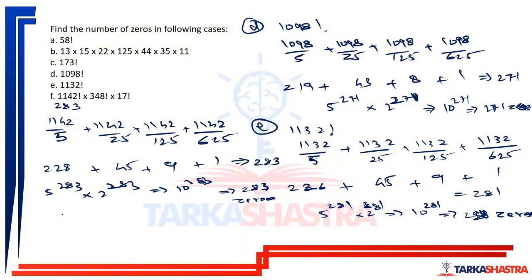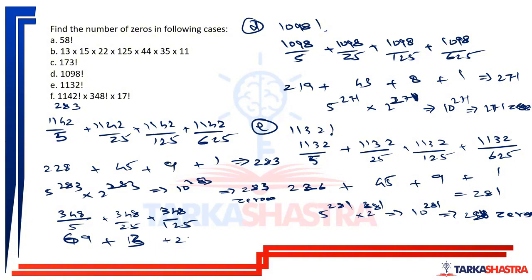Then 348 factorial. So 348 divided by 5, 348 divided by 25, 348 divided by 125, and so on. So this is 6, and this is 13, this is 69, and so on.